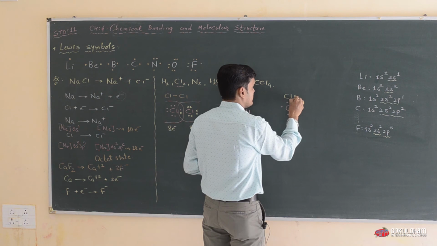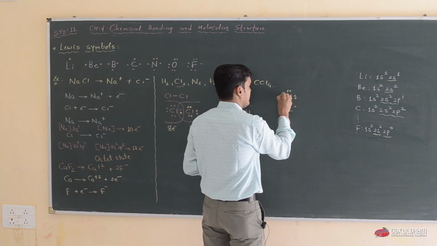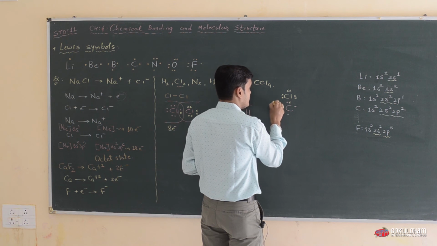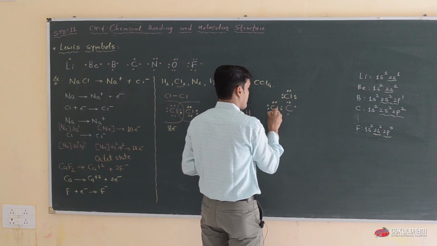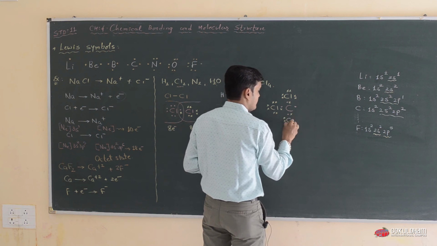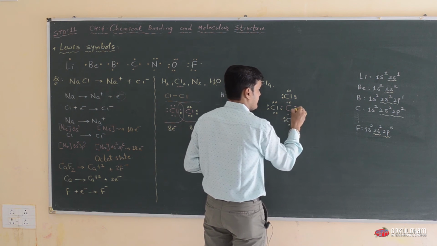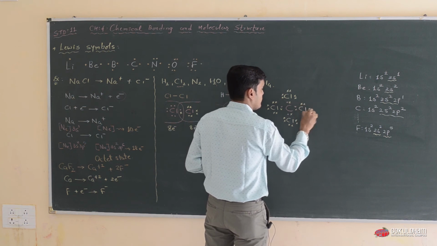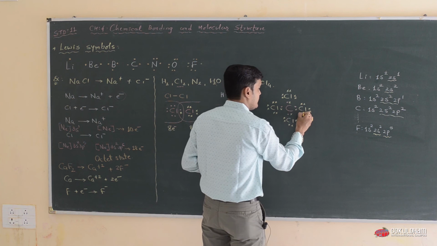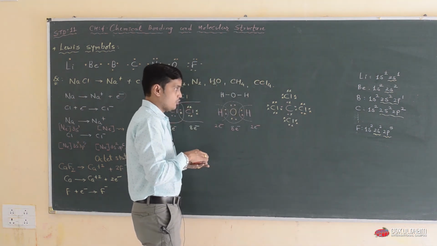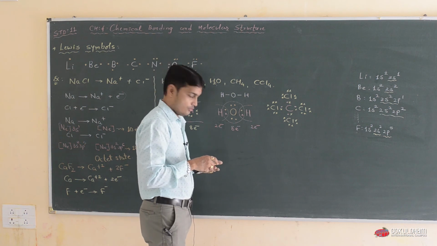This chlorine has 7 electrons in its valence shell. Again over here is a second chlorine, again a third chlorine, and on the fourth bond, the fourth chlorine is there. So this is the Lewis structure of CCl4.